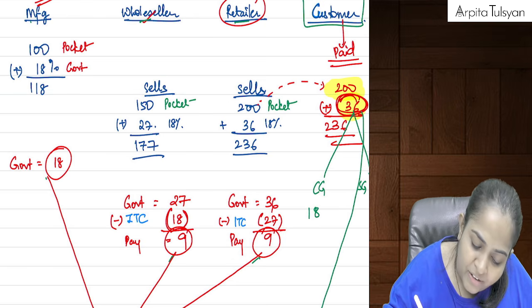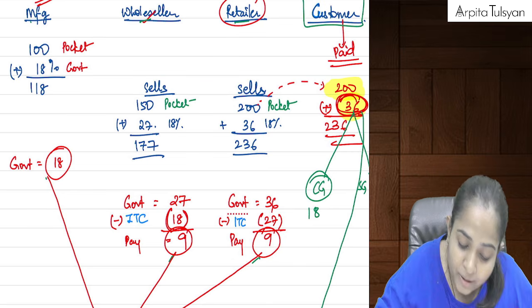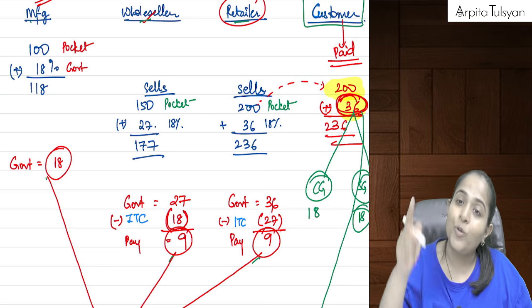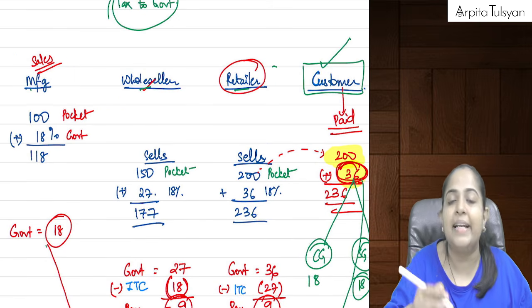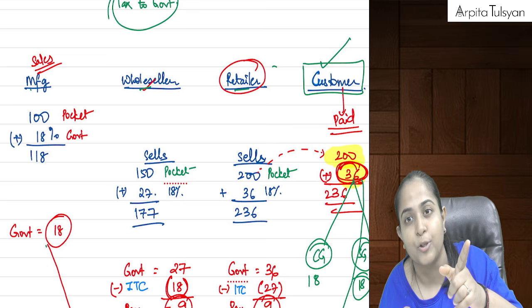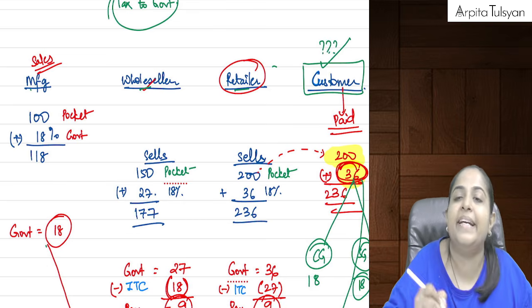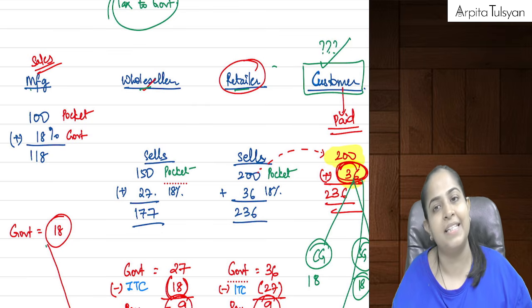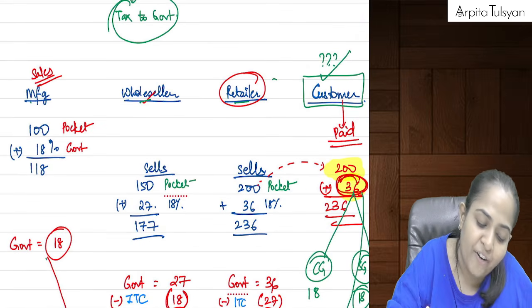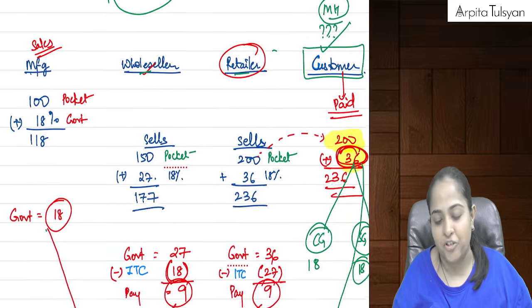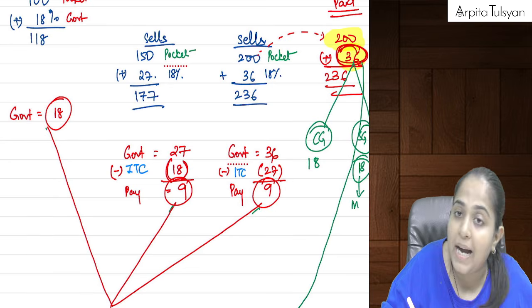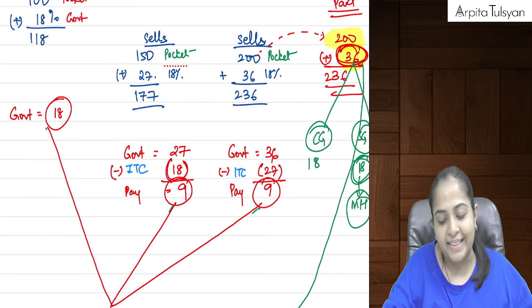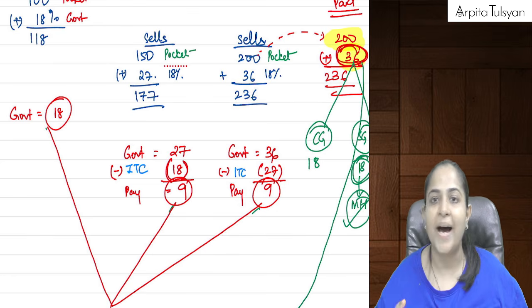So 18 rupees will go to the central government, that is okay. Now the balance 18 rupees will go to which state government? It will go to that state government where ultimately these goods or services are consumed, means where the customer is based. To that particular state, the revenue of the GST is going to go. Let's say for example the customer is based in Maharashtra. So it will be assumed as if this 18 rupees of revenue is generated by the Maharashtra government, and therefore this 18 rupees will belong to the Maharashtra government.